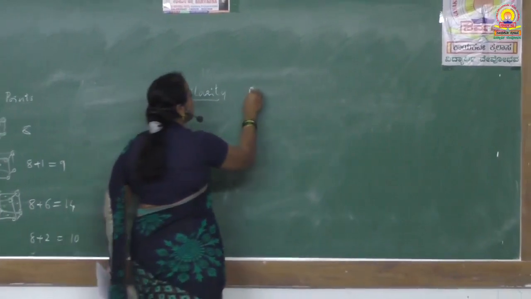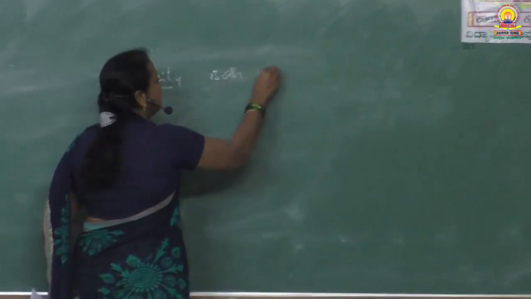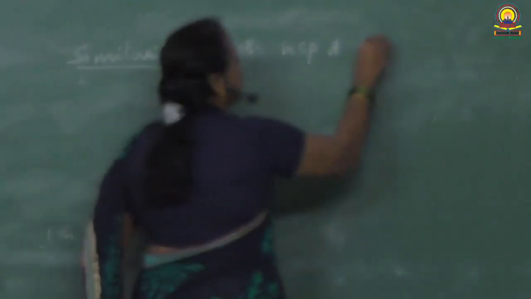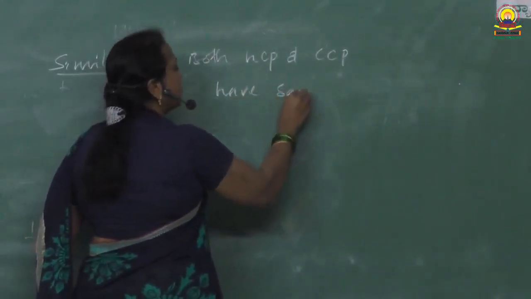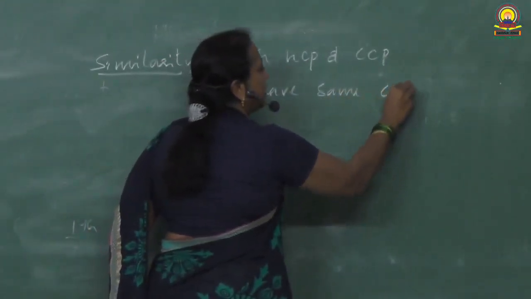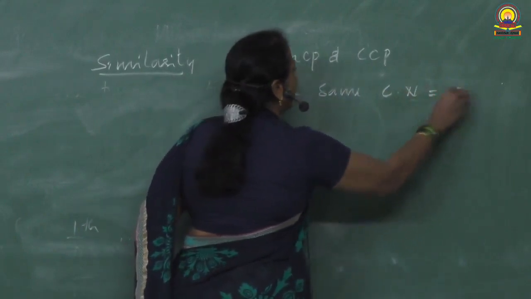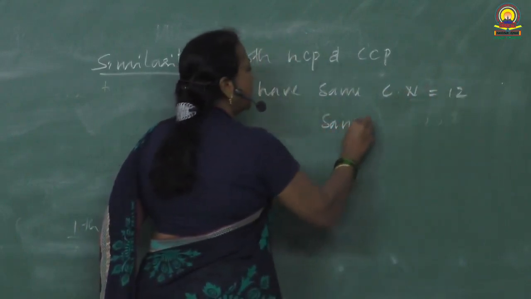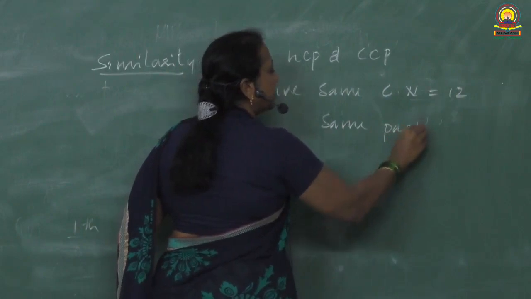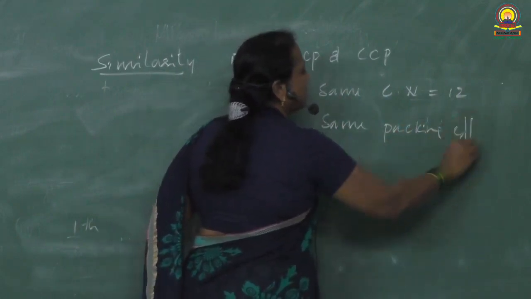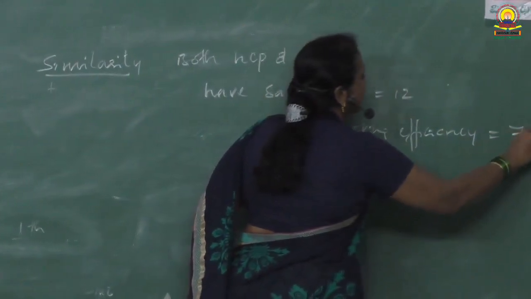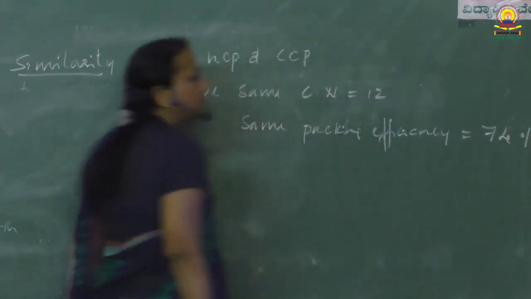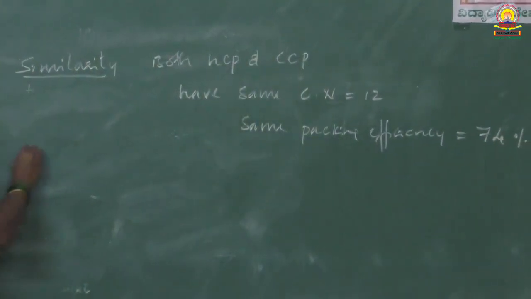Both HCP and CCP have the same coordination number, that is equal to 12, and the same packing efficiency. Packing efficiency is equal to 74%. Okay, two similarities are there.